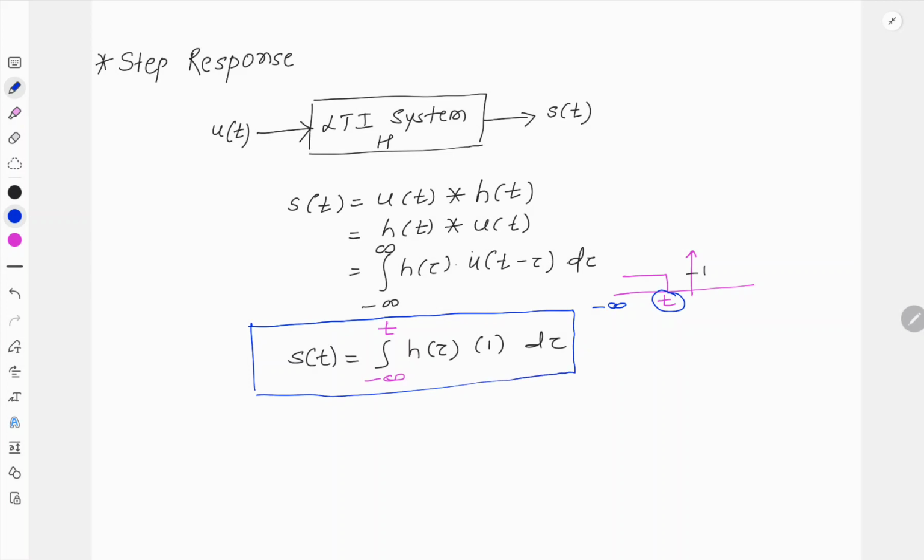Similarly, if we want to obtain the step response for a discrete signal, we have s of n equal to the summation over k from minus infinity to n of h of n.